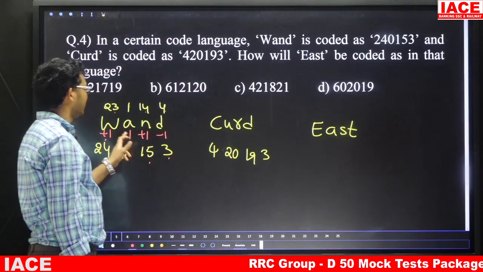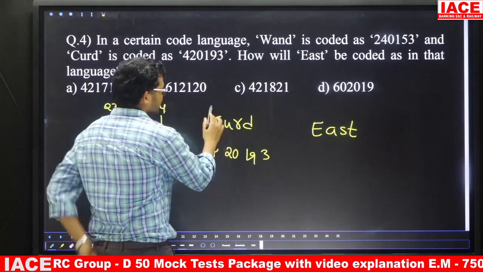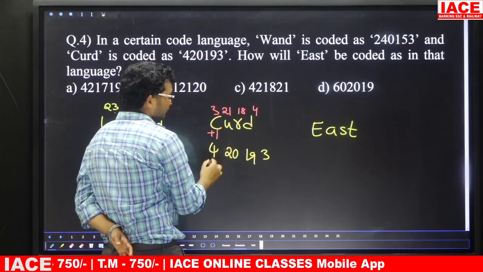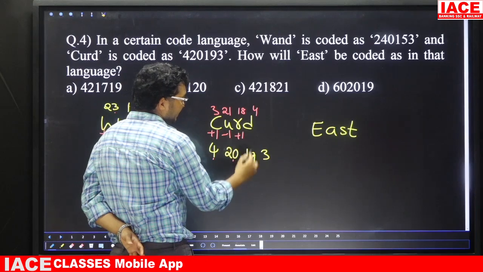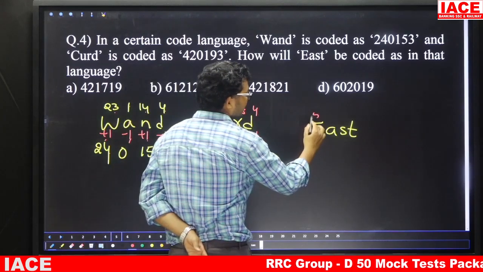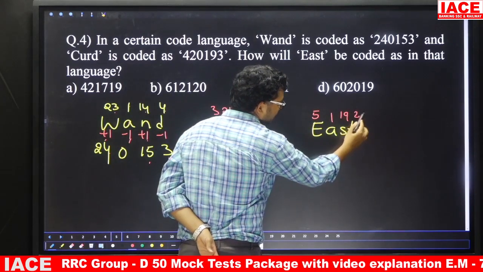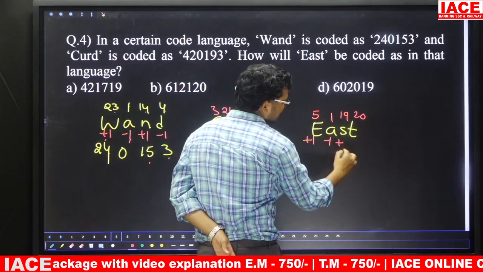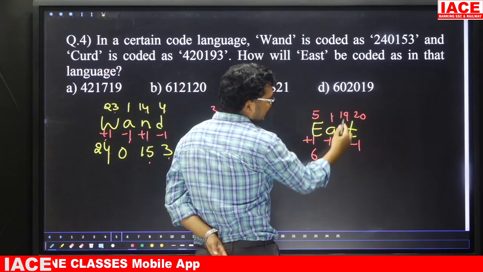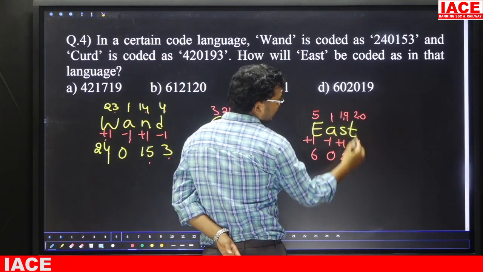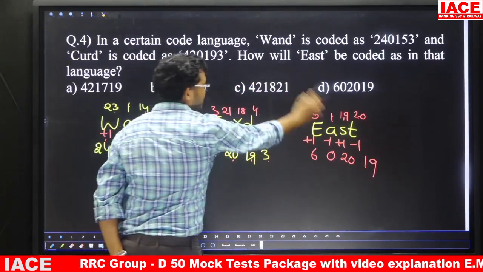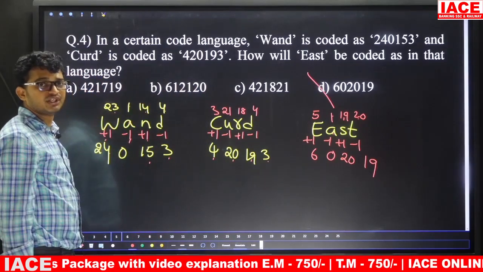That means the logic is plus 1, minus 1, plus 1, minus 1. Suppose C is 3, U is 21, R is 18, D is 4. C plus 1 gives 4, minus 1 gives 20, plus 1 gives 19, minus 1 gives 3. So the logic is plus 1, minus 1, plus 1, minus 1. E face value is 5, A is 1, S is 19, T is 20. Applying the logic: 5 plus 1 is 6, 1 minus 1 is 0, 19 plus 1 is 20, 20 minus 1 is 19. So the answer is 602019. Option D. Question number 4, the answer is Option D.